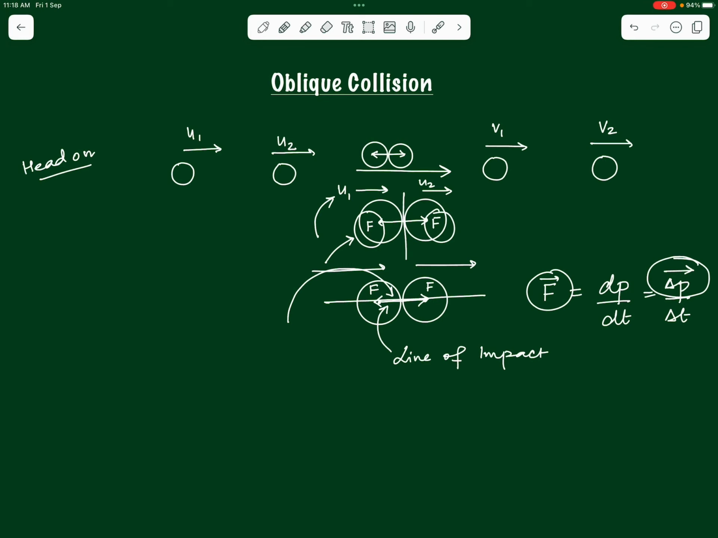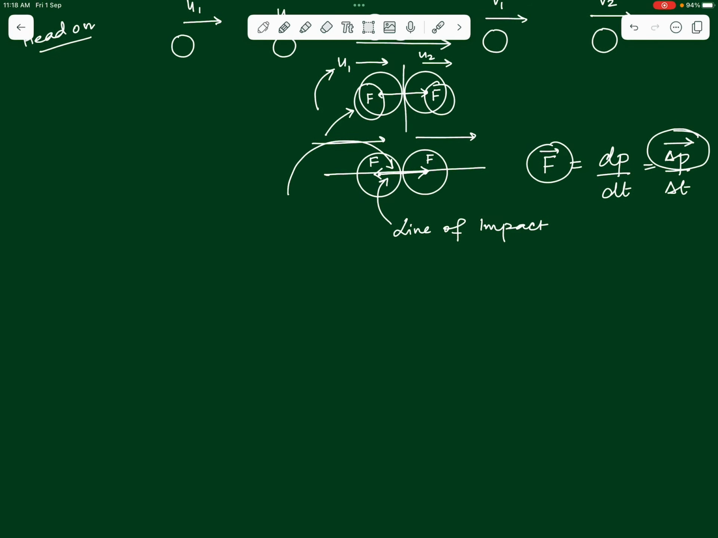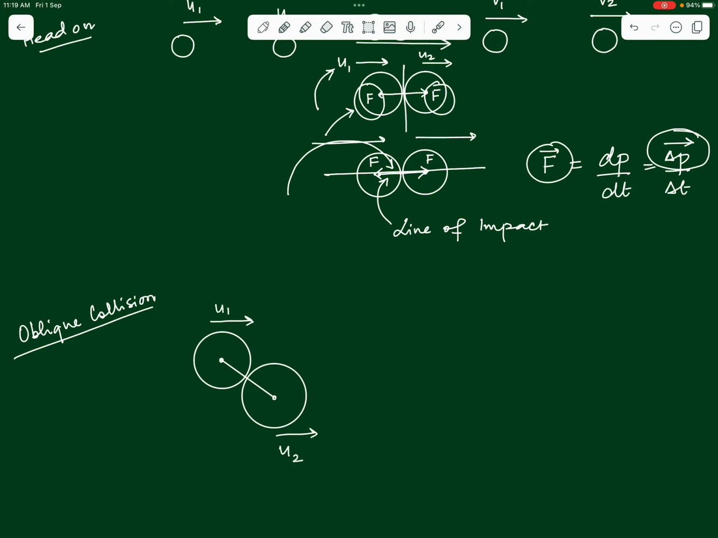Whereas if we talk about oblique collisions, what happens is something different. In an oblique collision, the two bodies collide in such a way that the direction of impact force, along the line joining the centers of the two bodies, is not along the same line as the initial velocities of the bodies. This is the main difference between a head-on collision and an oblique collision.